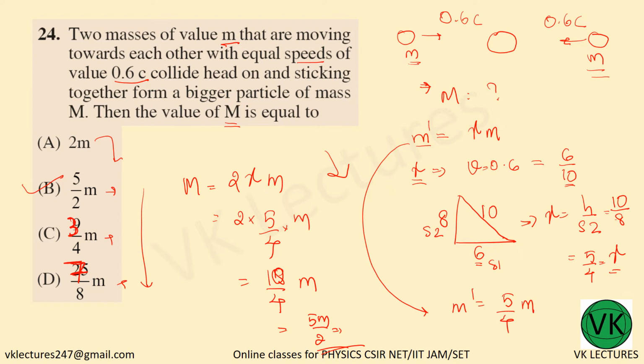So the total mass will always be greater than 2m. This is the only one. Okay, so this is the actual method to follow.